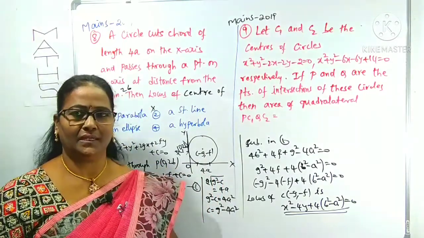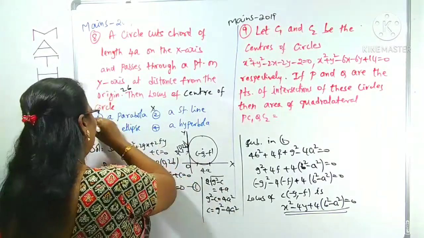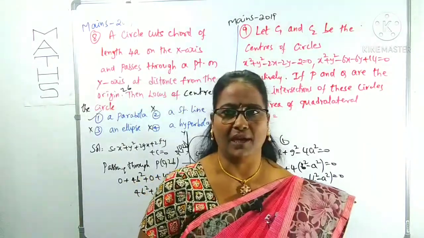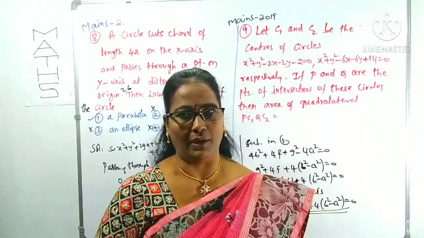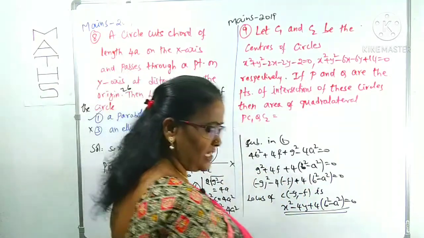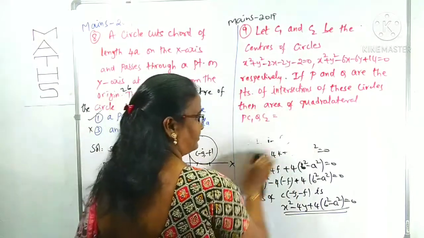You have to know the type of the curve also. This clearly represents a parabola. It's not a straight line, an ellipse or a hyperbola. It represents a parabola. Is it clear? Now we can concentrate on the next question. I'm doing this question in a very easy, simple way. You see.